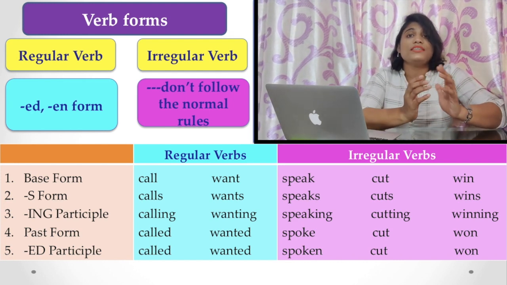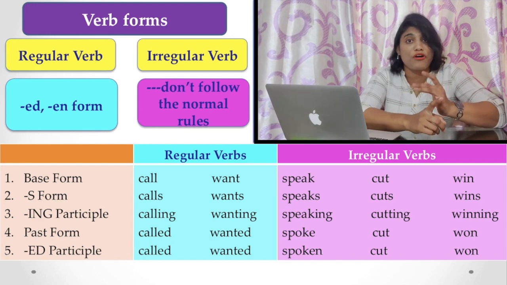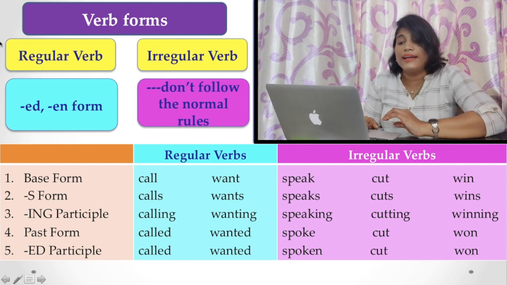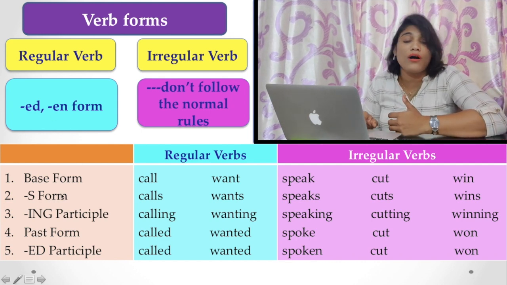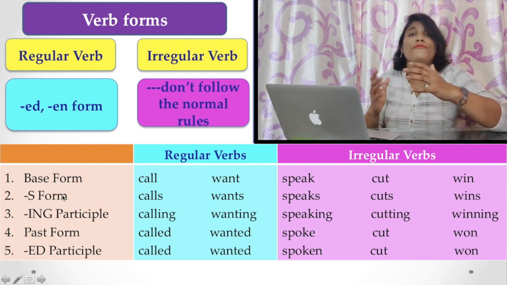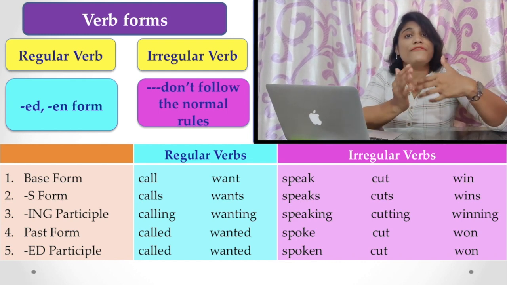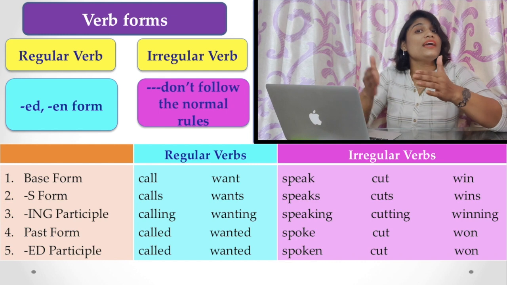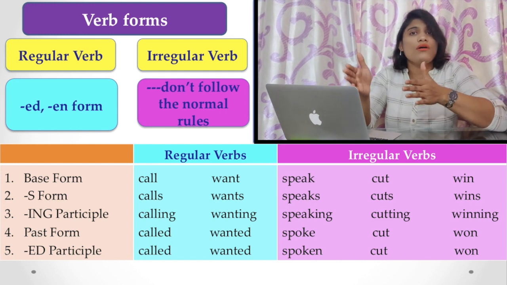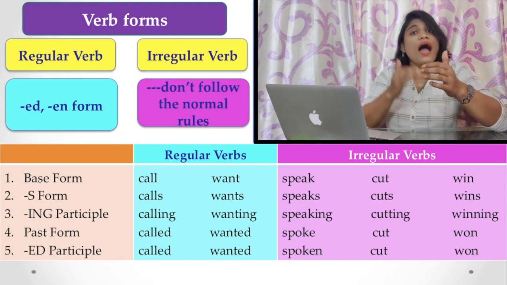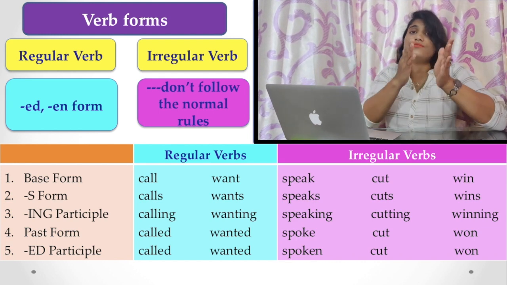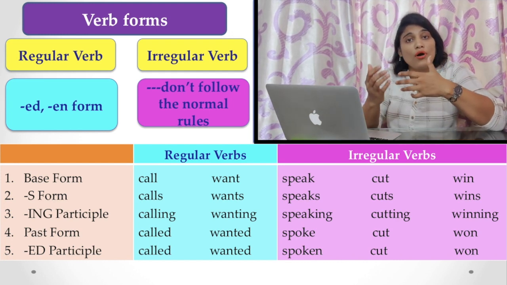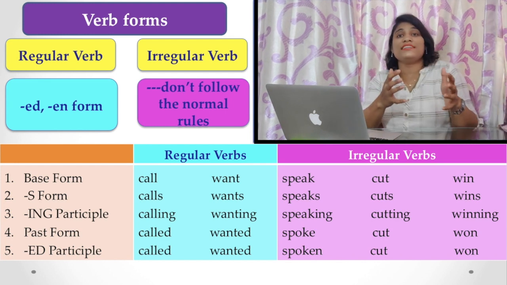That is, a verb is used with suffixes like the s form, ing form, ed form, or en form. Here there is a base form and an s or es form, and depending on the noun or pronoun you have to change the verb form. For example, you may say I go there, but he goes there. Here you see, I go, but he goes. Or I go, I am going. Here you see the changes are there. The verb takes a suffix to tell you what type of changes are there.